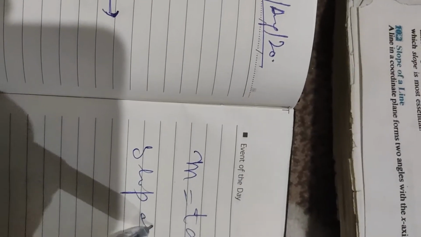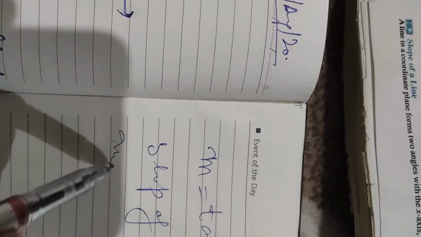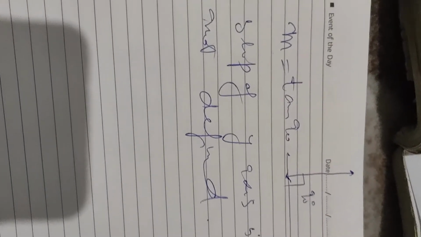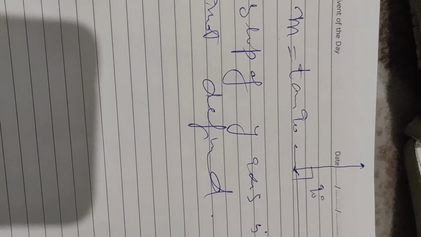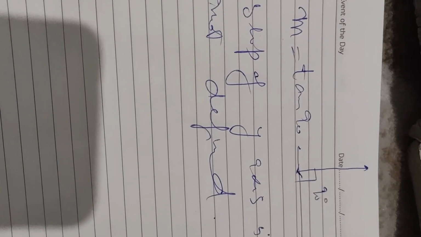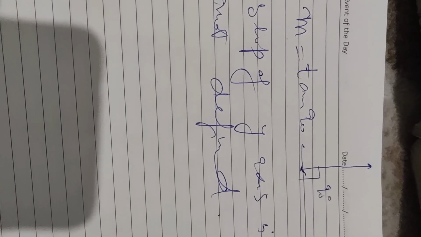Here we can say the slope of y-axis is not defined because the inclination of y-axis is 90 degree. Therefore, the slope will be tan 90, which is not defined.